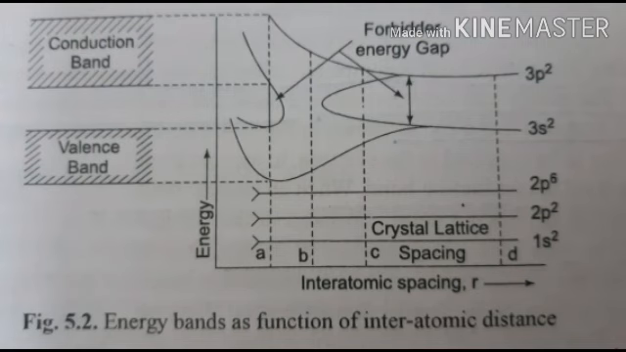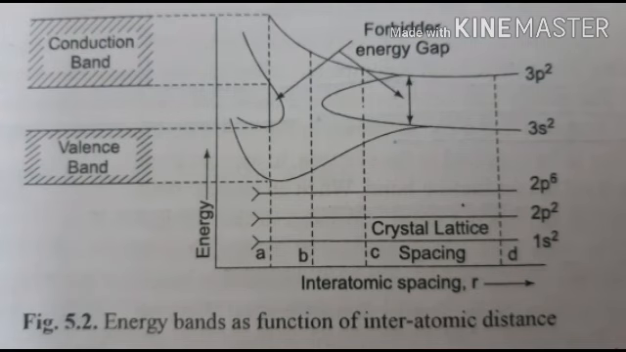Now, as the interatomic spacing decreases, say to the point C in the figure, at this interatomic spacing, the outermost electrons of the neighboring atoms influence each other, and hence the 2n 3s2 levels and 2n 3p2 levels start splitting in a very narrow energy range known as the energy bands.